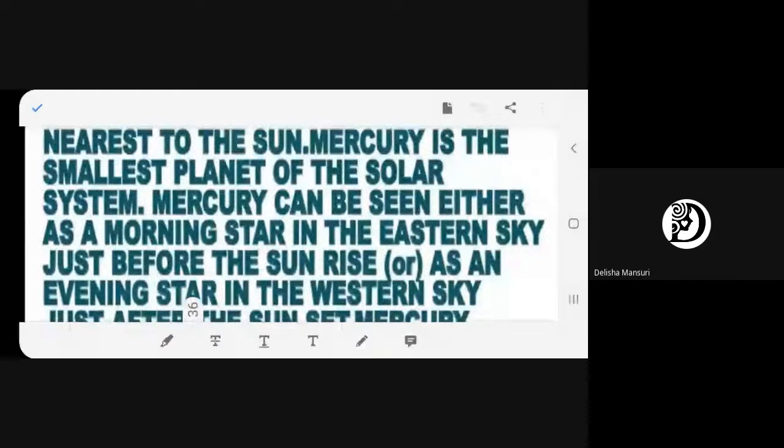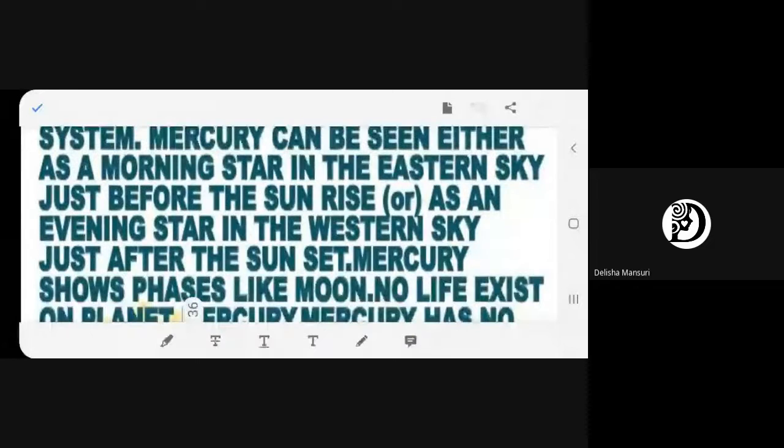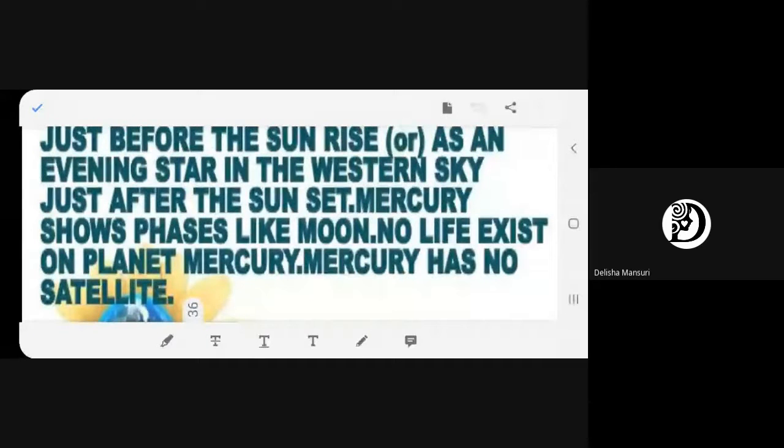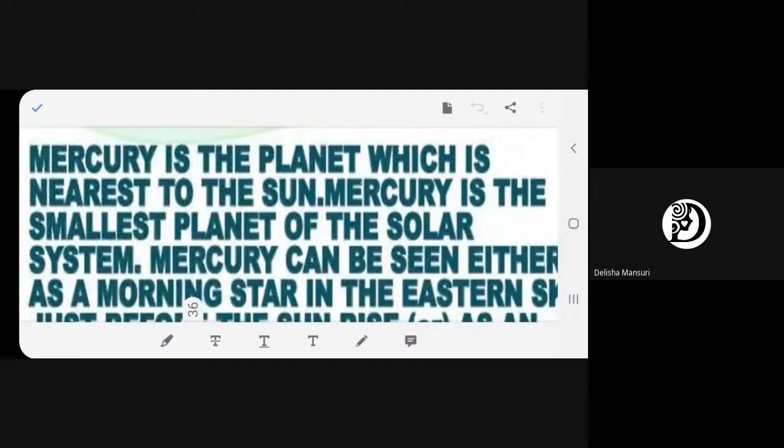Mercury can be seen either as a morning star in the eastern sky just before the sunrise or as an evening star in the western sky just after the sunset. Mercury shows phases like Moon. No life exists on planet Mercury. Mercury has no satellite.